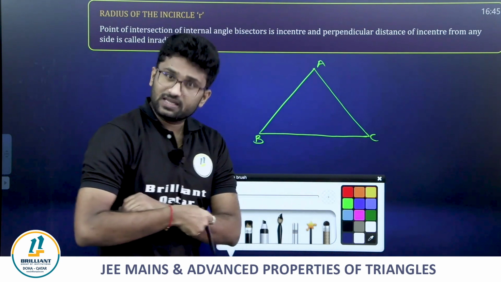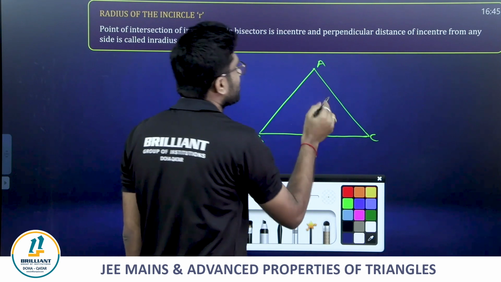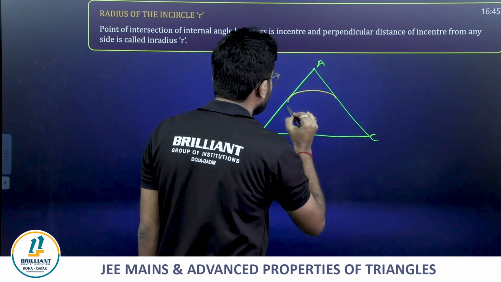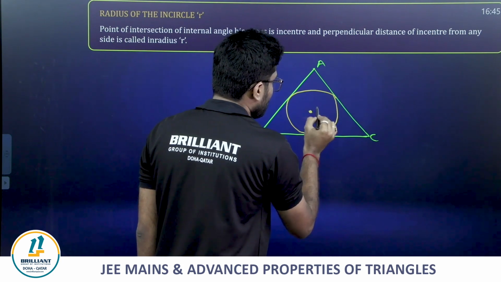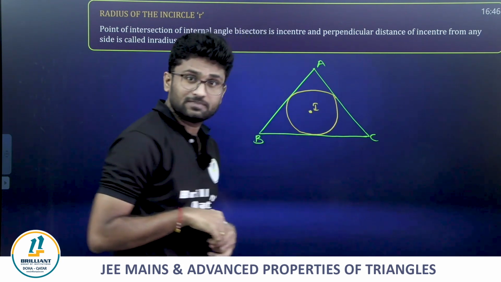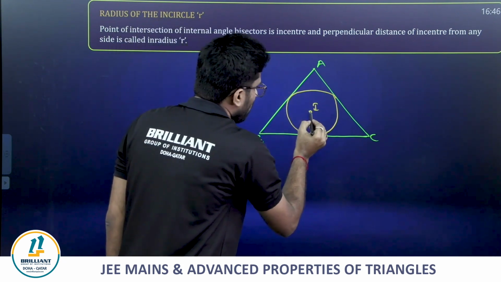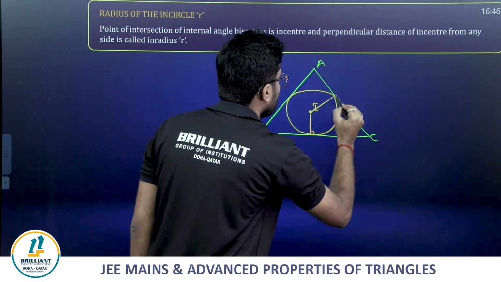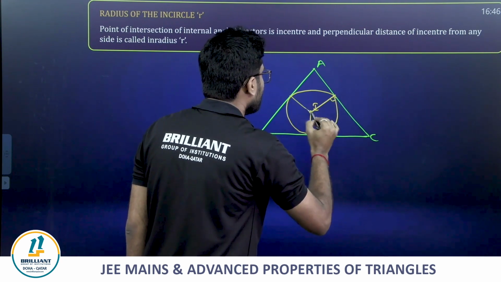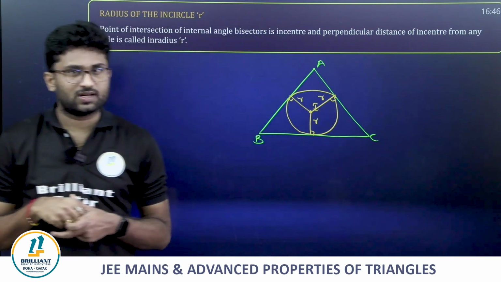Now the incircle is a circle which touches all the sides, that is, the circle which is inscribed in the triangle. Let I be the center of this particular circle. That is, I is nothing but the incenter. The perpendicular distance from the center to any side we call the inradius, small r.